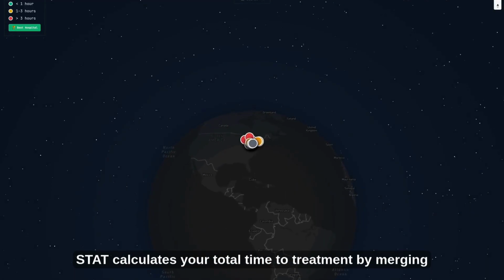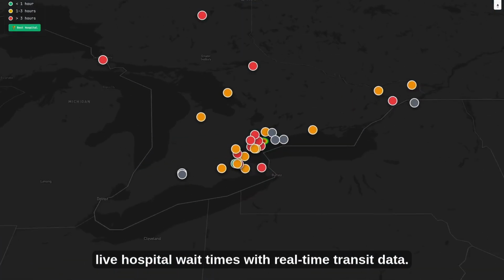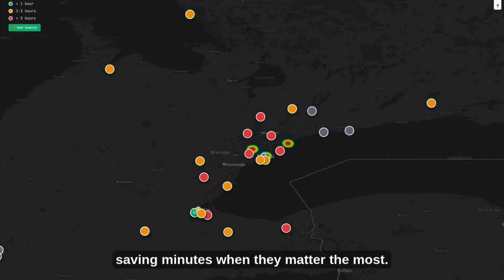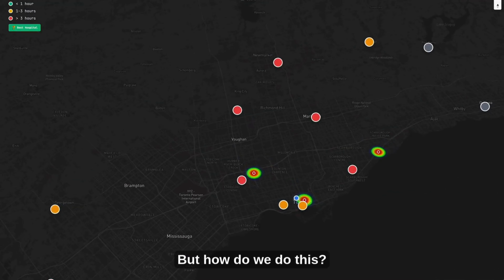STAT calculates your total time to treatment by merging live hospital wait times with real-time transit data. We don't just find the closest hospital, we find the fastest care, saving minutes when they matter the most. But how do we do this?